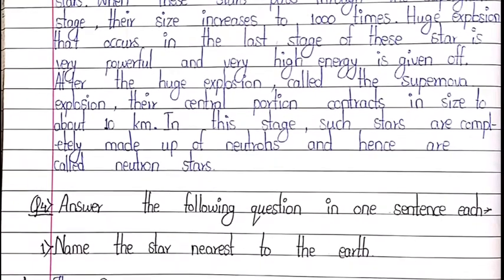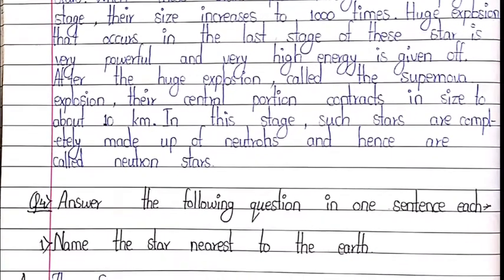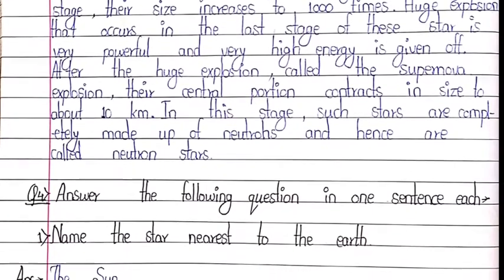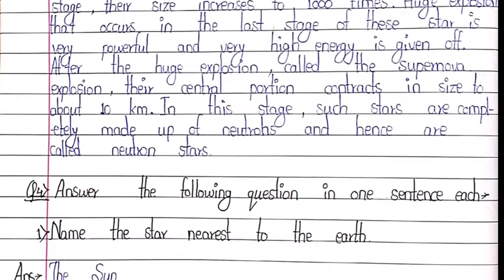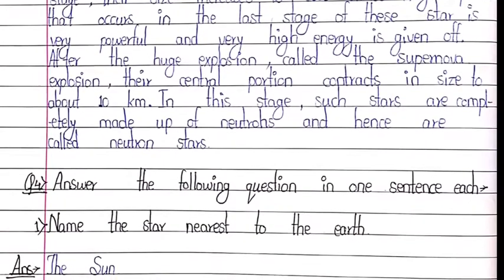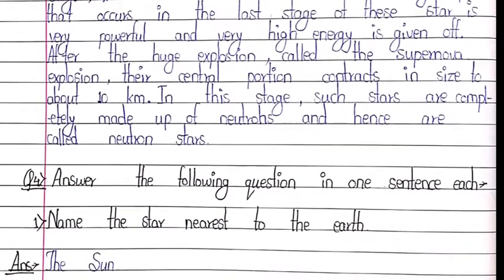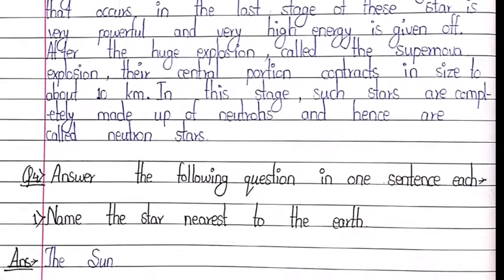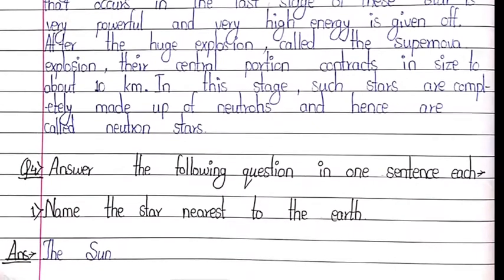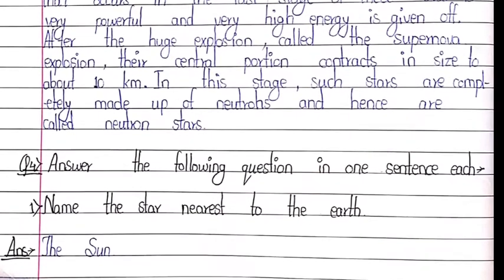Huge explosion that occurs in the last stage of these stars is very powerful and very high energy is given off. After the huge explosion called the supernova explosion, their central portion contracts in size to about 10 km. In this stage, such stars are completely made up of neutrons and hence are called neutron stars.